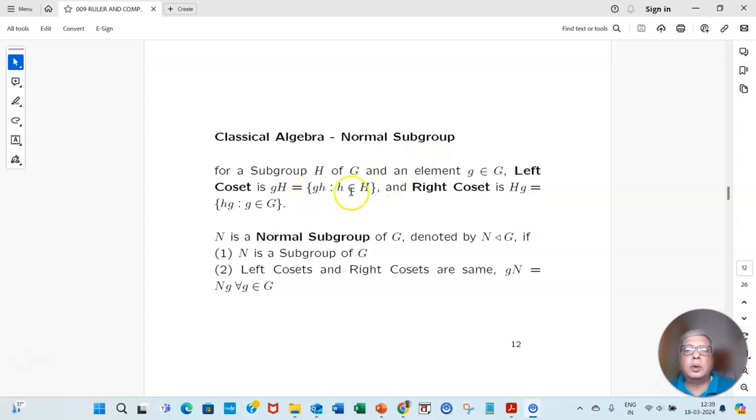Given a point g in the group and a subgroup H, gH is called a left coset, and Hg is called a right coset. N is a normal subgroup of G if the left cosets and right cosets are the same: gN is the same as Ng. If the group is abelian, then any subgroup is a normal subgroup.